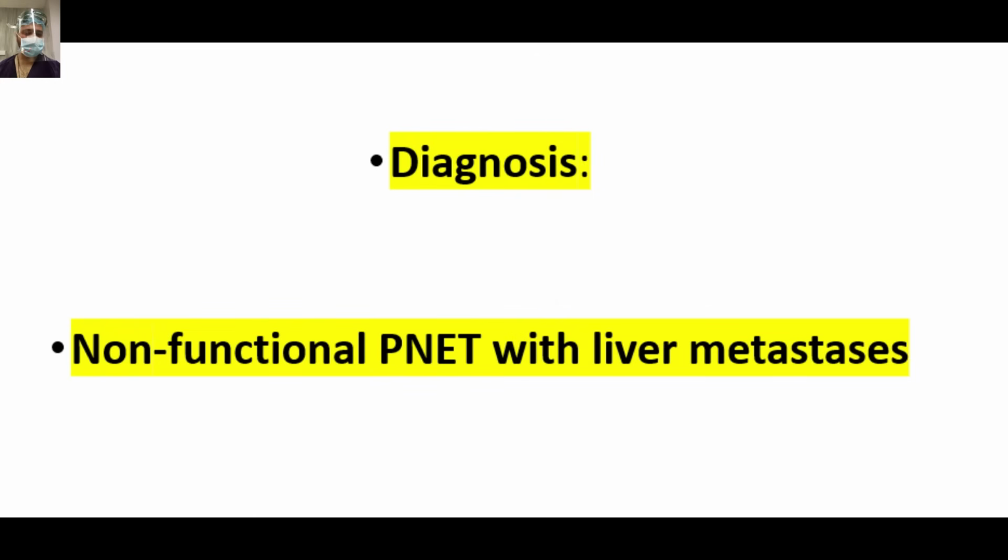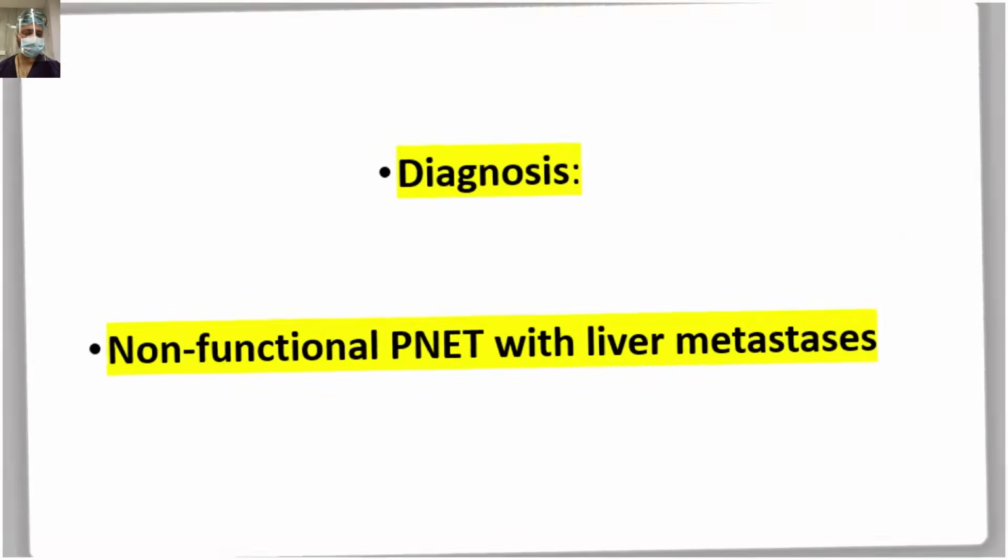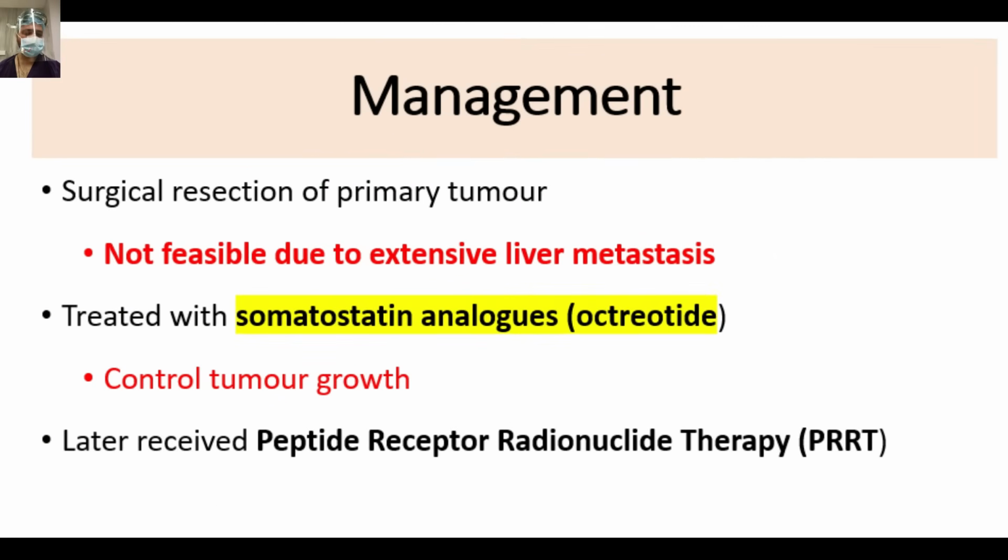So, it is a non-functional PNET with liver mets. What can the management be, friends? Just plan the management for this patient before moving forward. This is a very extensive disease. There are multiple liver mets. For the primary, debulking is not possible in view of the extensive liver mets.